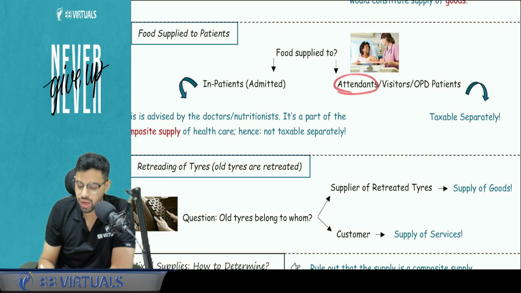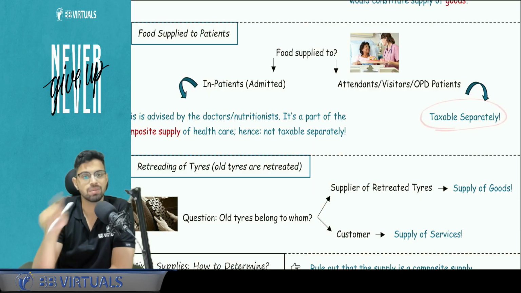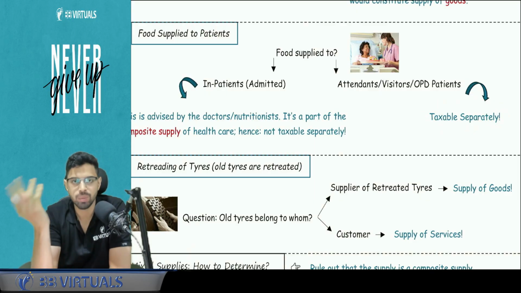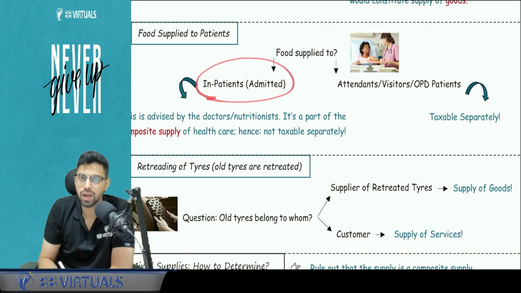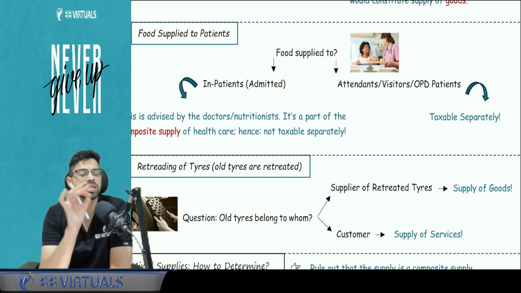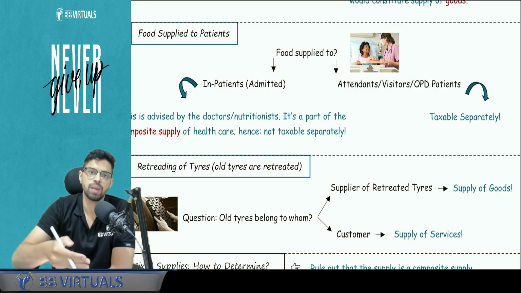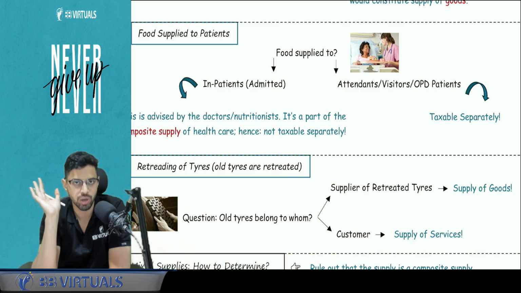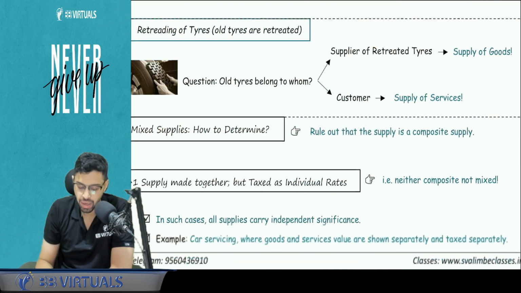But if it is given to attendants, visitors, or OPD patients who are not admitted, then in that case it will be taxable separately. Why? Because it is not a part of the bundle. Here it is a part of the bundle and it is never taxed separately, it is never charged separately. The overall hospital bill will come, in which they will charge the food given to the admitted patient. Clear?